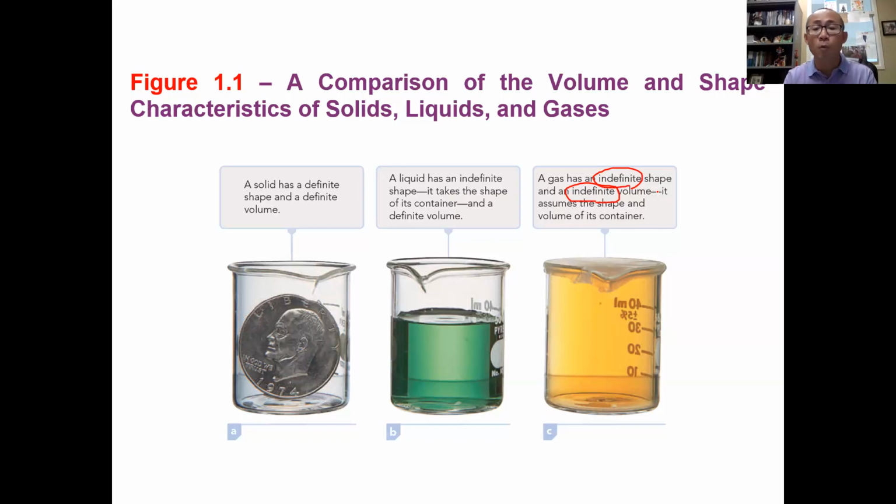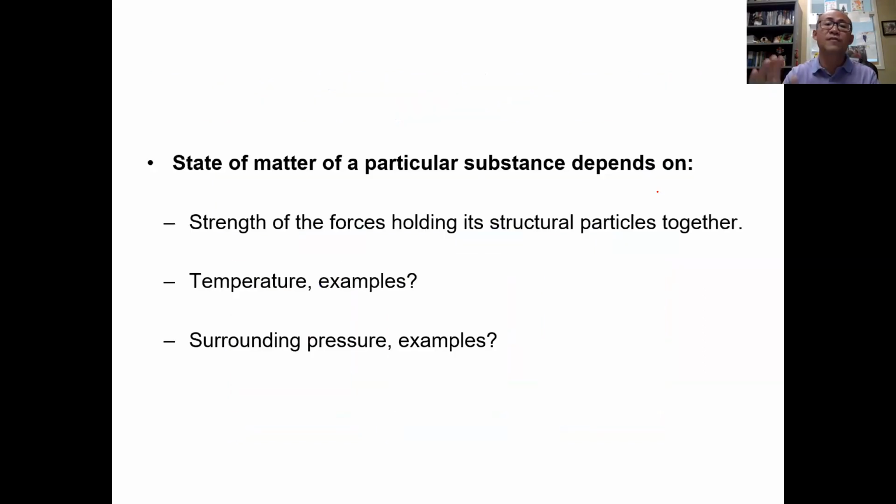Of course, we're going to study more about the differences between liquid, gas, and solid in later chapters when we study the physical states. But if you think about it, the state of matter actually depends on a few things. For example, the first thing is the strength of the forces holding the particles together. In a certain state, if the particles are held together tightly, you will mostly expect the matter to be in a solid state. If the particles are held far away, loosely held, then particles tend to go away from each other, so you will mostly expect a gas state. Of course, something in between is the liquid state.